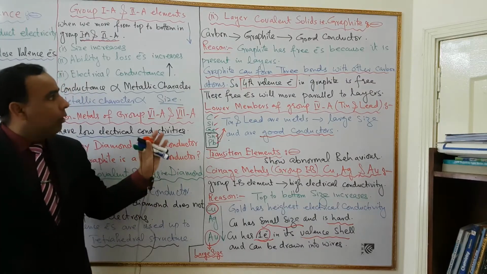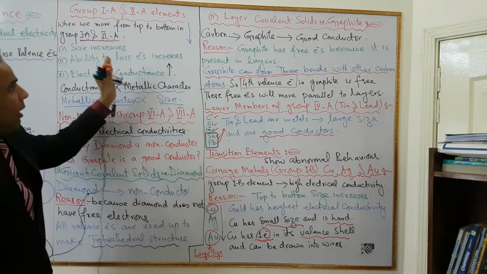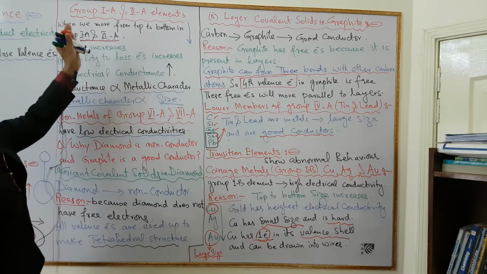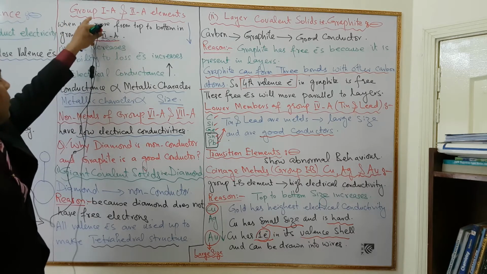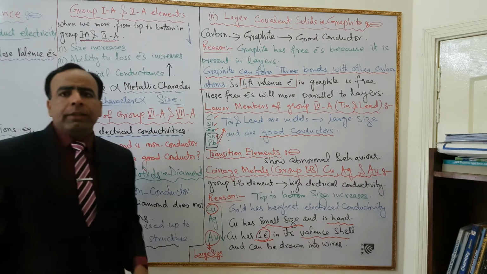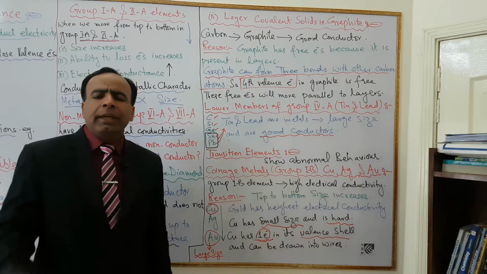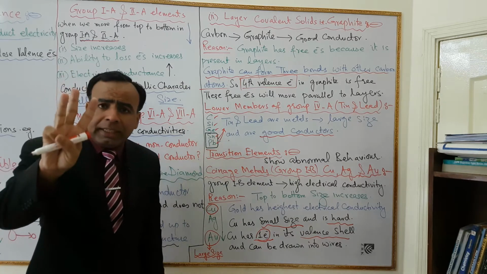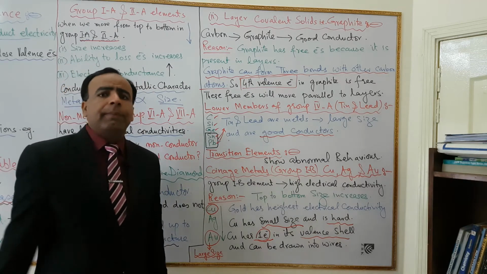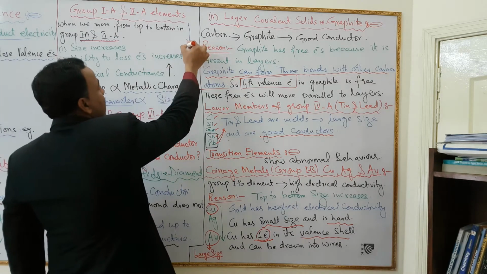Dear students, now I am going to discuss the electrical conductance in the periodic table. First of all, group 1A and group 2A elements. When we move from top to bottom in group 1A and group 2A, we will observe three reasons. Number one, size increases.